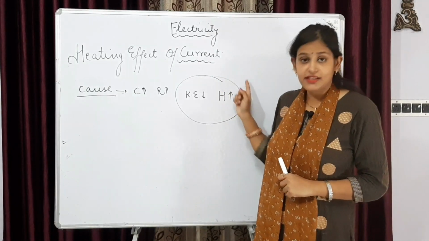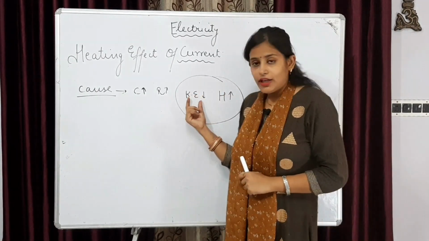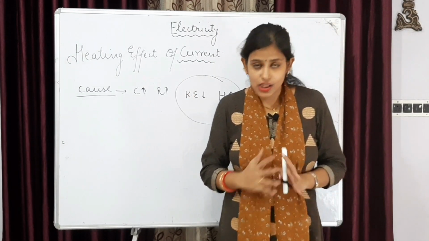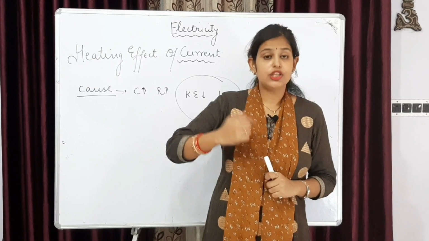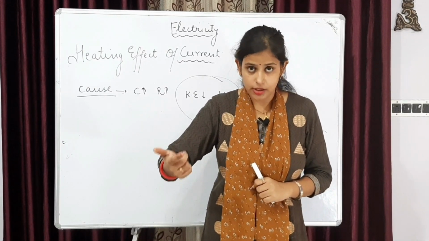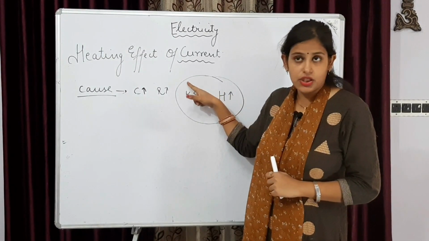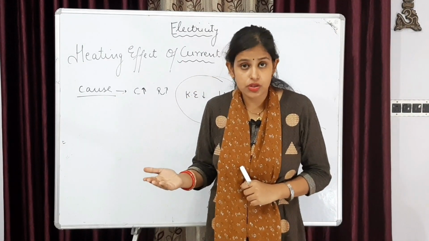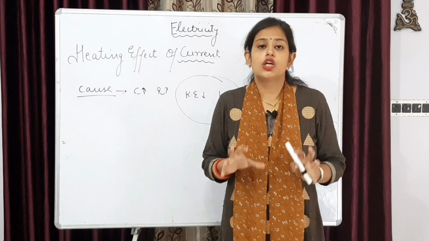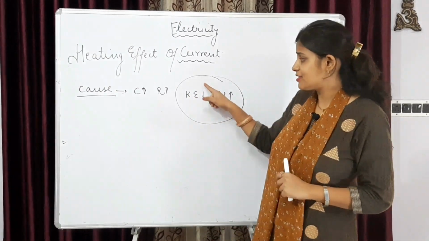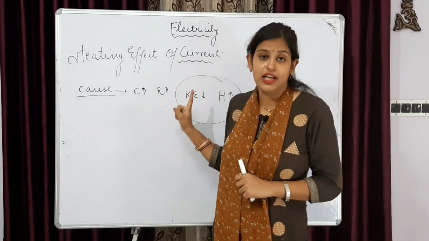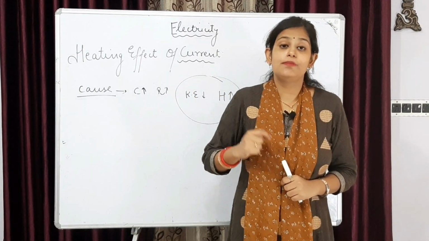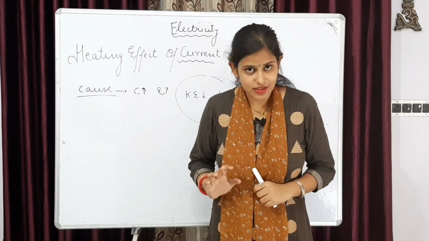What is exactly this heat energy? What happens? By law of conservation of energy, we know that energy can neither be created nor be destroyed, only transferred from one form to another. This kinetic energy has to be transferred into some another energy source so that this law does not violate. What happens? The kinetic energy which is being lost by the electrons is compensated by the heat energy which is being dissipated by the device.